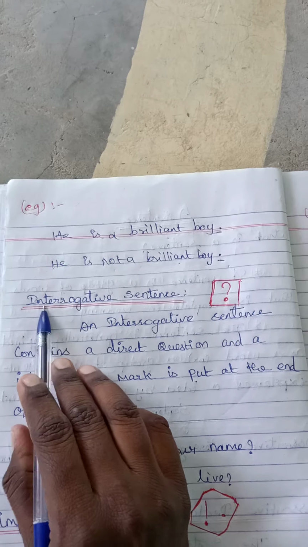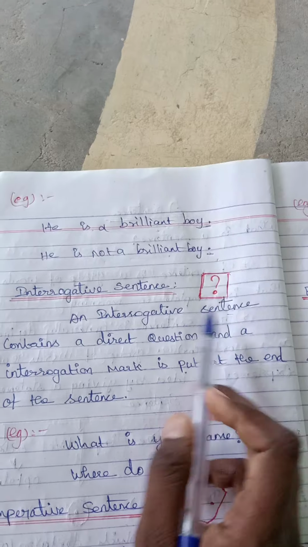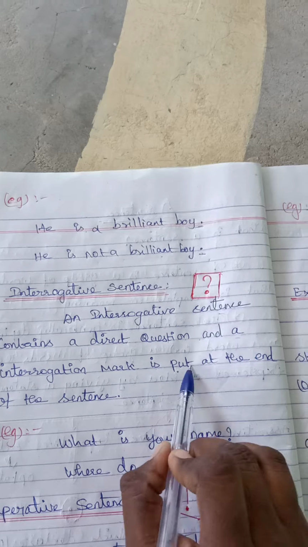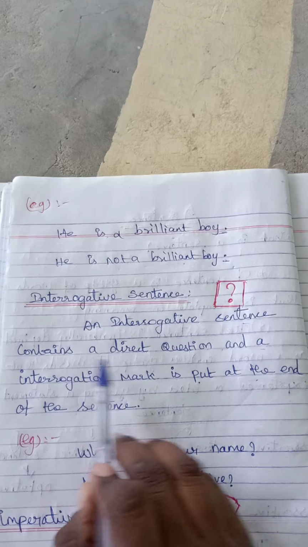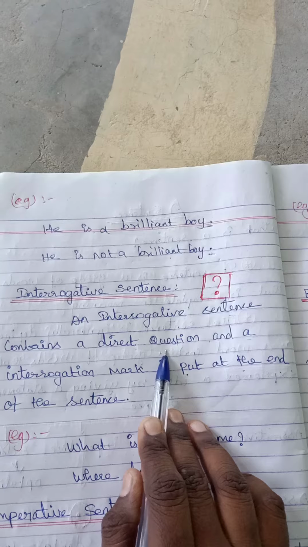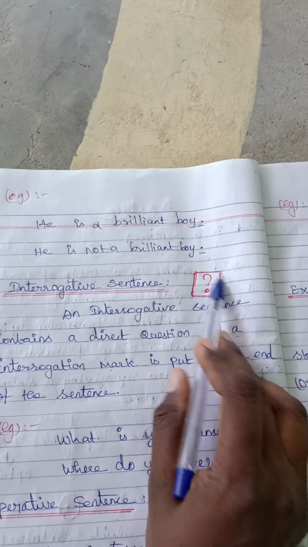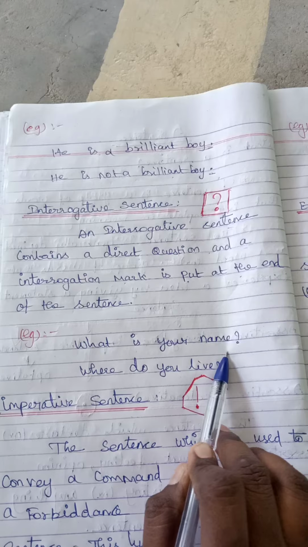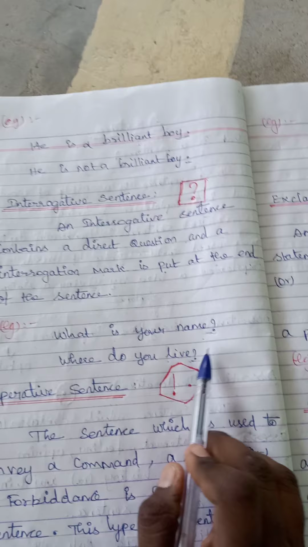The second type is the interrogative sentence. An interrogative sentence contains a direct question, and an interrogative mark is put at the end of the sentence. Interrogative is a direct question asked to someone, ending with a question mark. For example, what is your name? Where do you live? Both end with a question mark.